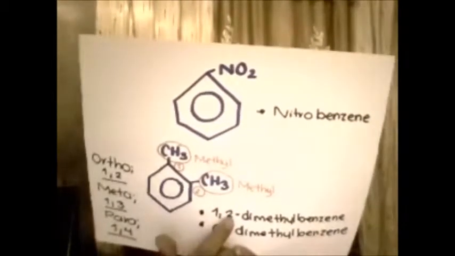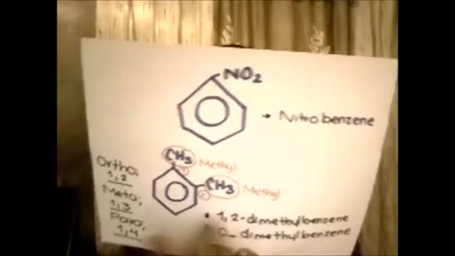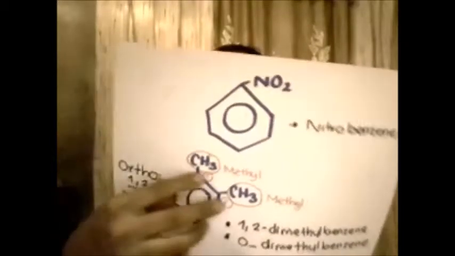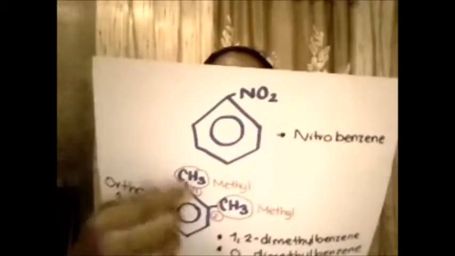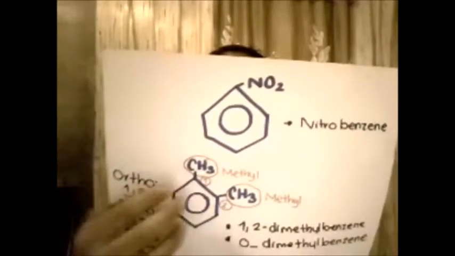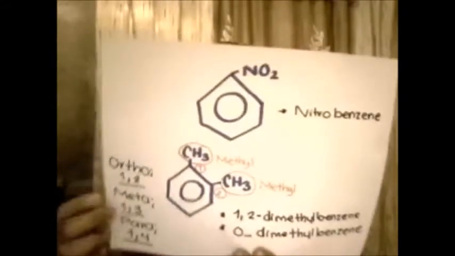And the second name is o for ortho, that is for the numbers 1 and 2, dimethyl because they are methyl, and the word benzene. And well, that's it.